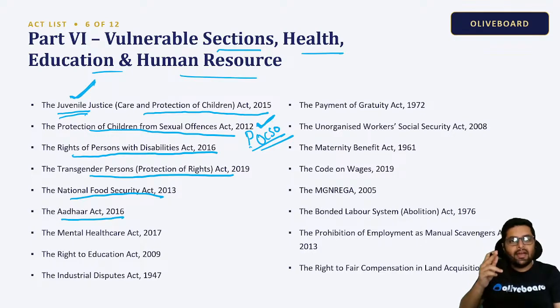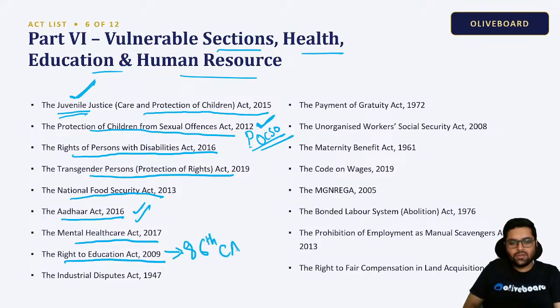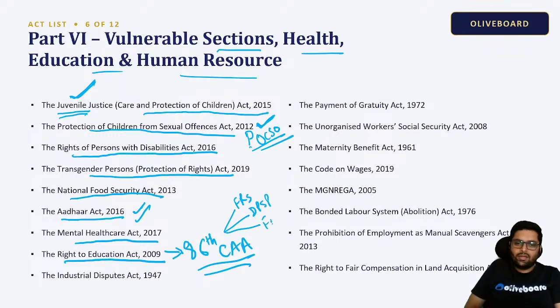So the Aadhaar which you have is actually backed by a statute, the Aadhaar Act. The Mental Healthcare Act 2017, Right to Education Act 2009, 86th Constitution Amendment Act. Very, very important. This Constitution Amendment Act amended fundamental rights also, DPSP also, and fundamental duties also. Okay. The Industrial Disputes Act 1947, Payment of Gratuity Act, correct?